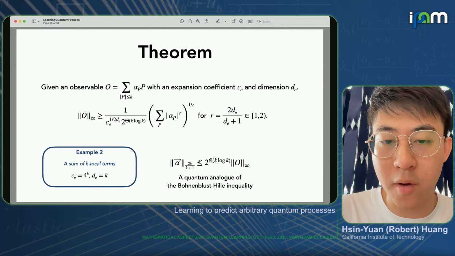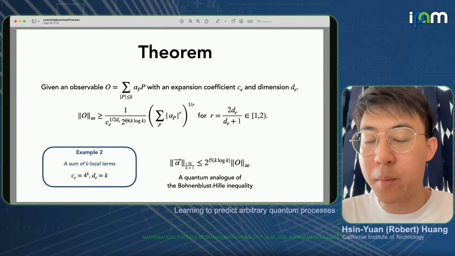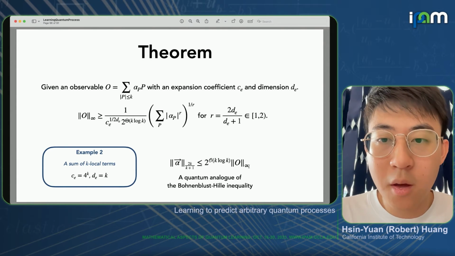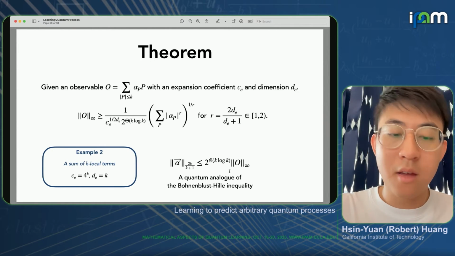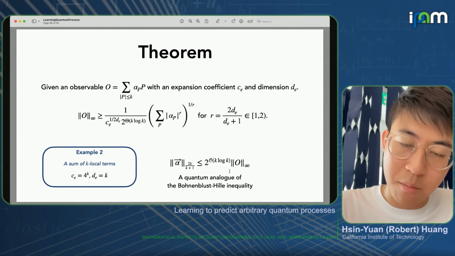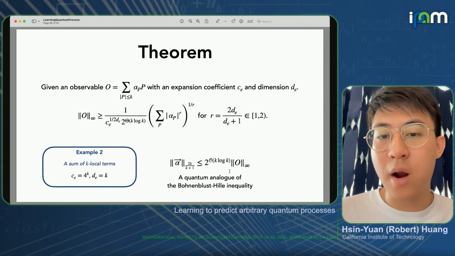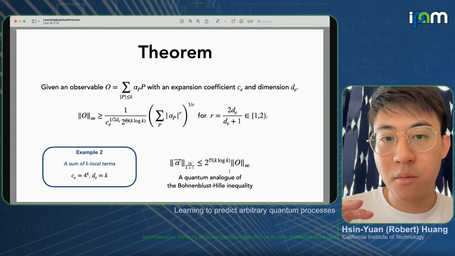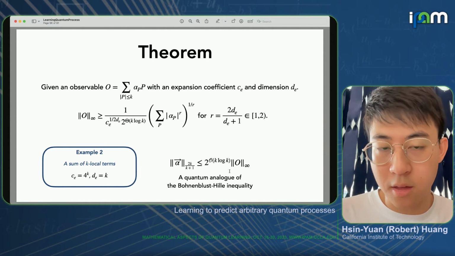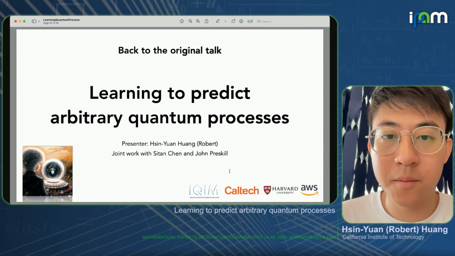It's very easy to prove a 2 norm bound, like the Fourier coefficient's 2 norm will be upper bounded by, say, the spectral norm. But here it's stating things that are stronger. It's stating that it's not just the 2 norm that's bounded, but something smaller than the 2 norm is bounded. And that essentially gives rise to an approximate sparsity constraint on these Fourier coefficients. And that's why it enables efficient learning.